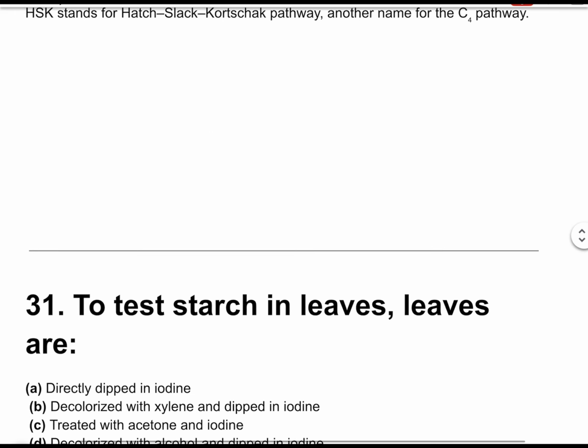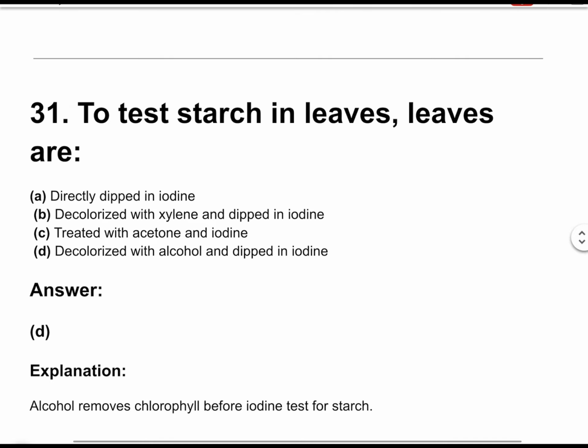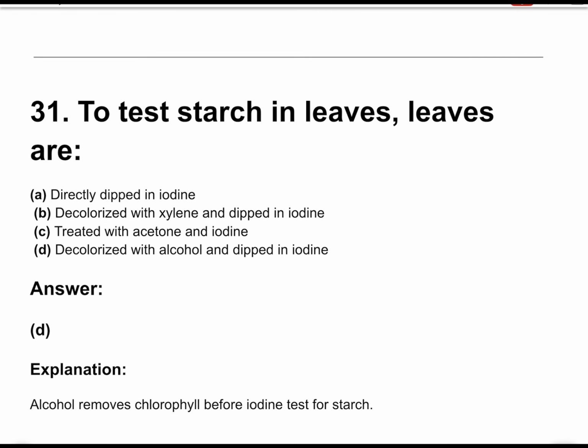Question number 31. To test starch in leaves, leaves are. The correct answer is option D, decolorized with alcohol and dipped in iodine. Alcohol removes chlorophyll before the iodine test for starch.